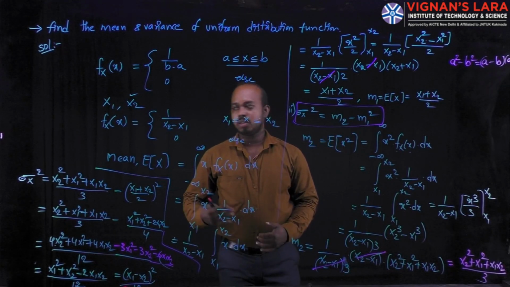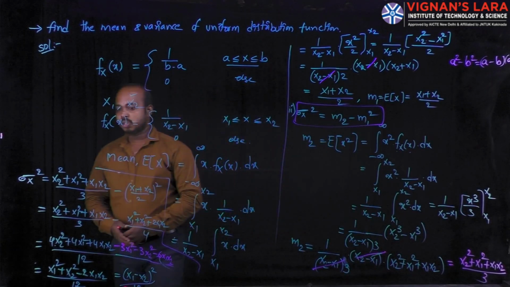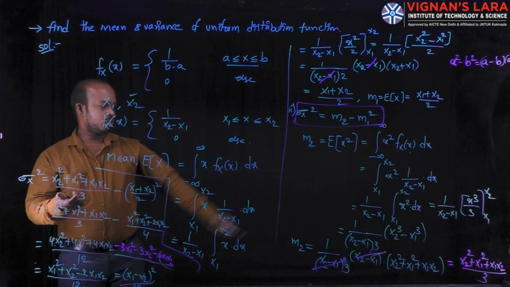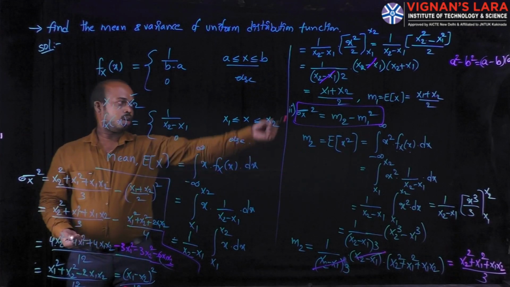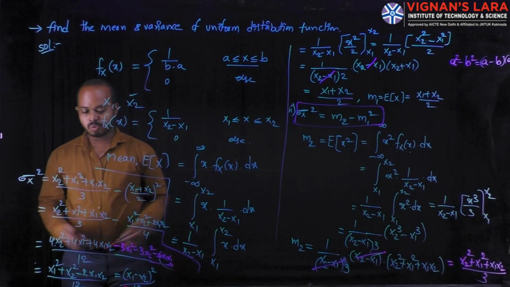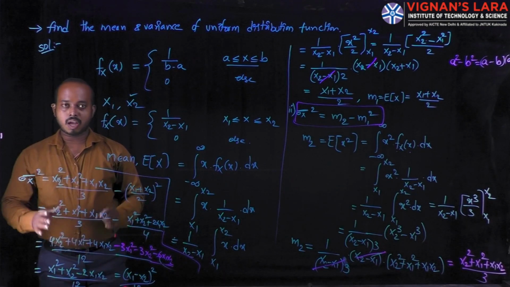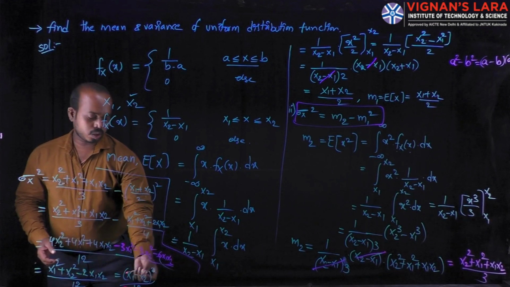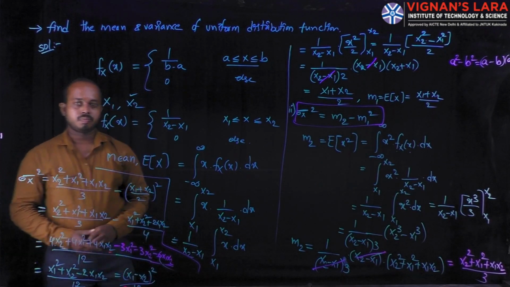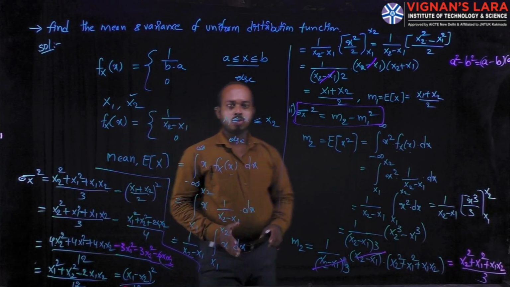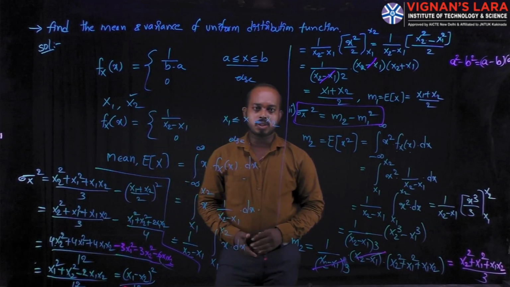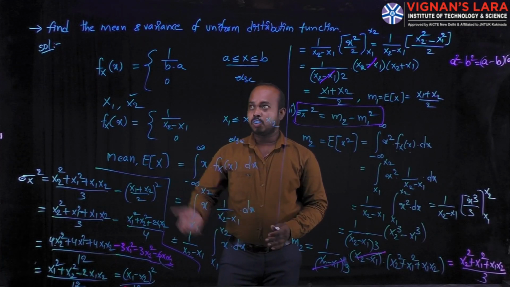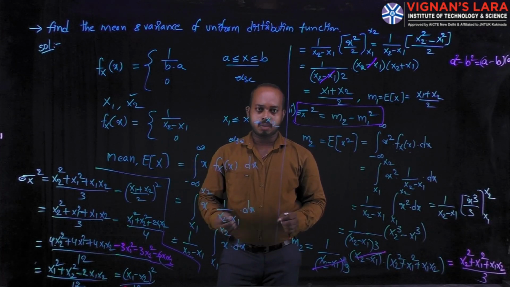But we need to find the variance. For the variance, you need to consider the formula m2 minus m1 square. Already m2 is defined here and m1 is already defined in point 1. By using those two values, you can simplify all the elements. We finally obtain the variance as x1 minus x2 whole square divided by 12. This is the complete problem relating to uniform distribution. If the uniform distribution is not given any interval and you are just asked to find the mean and variance, you can follow the same procedure.